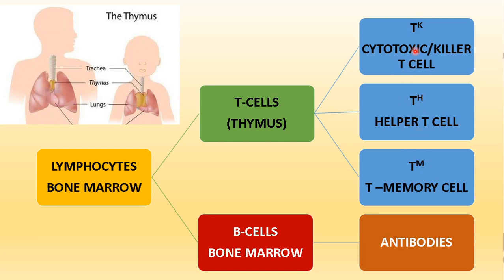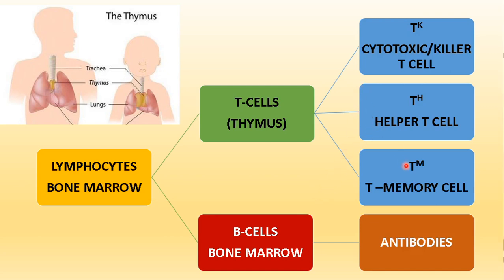The cytotoxic cells, as the name suggests, are killer cells. They will directly kill the pathogen. They will directly kill the antigen. The helper cells will assist in the killing process, and they will also assist the B cells which are flowing in the lymph system, in the circulatory system. These helper cells can recognize the antigen because they have faced the antigen. So they have the signals for it. They will activate the B cells, and the B cells in turn will produce antibody against the same type of pathogen. So they are in turn related.